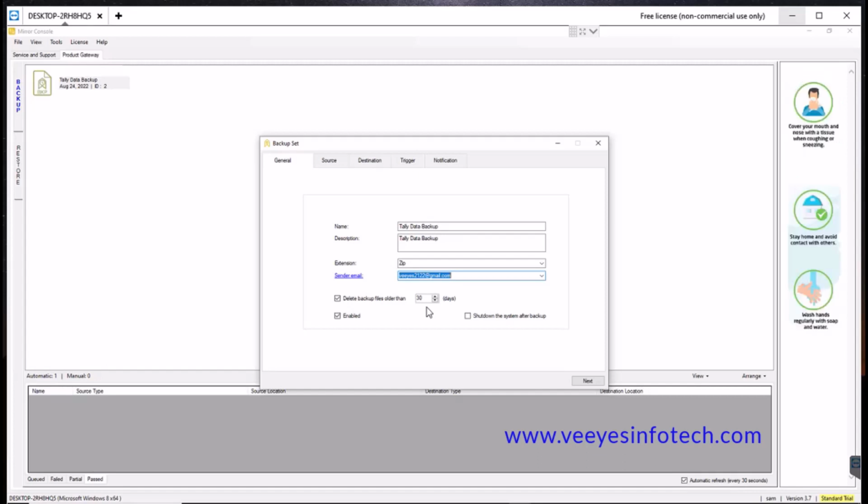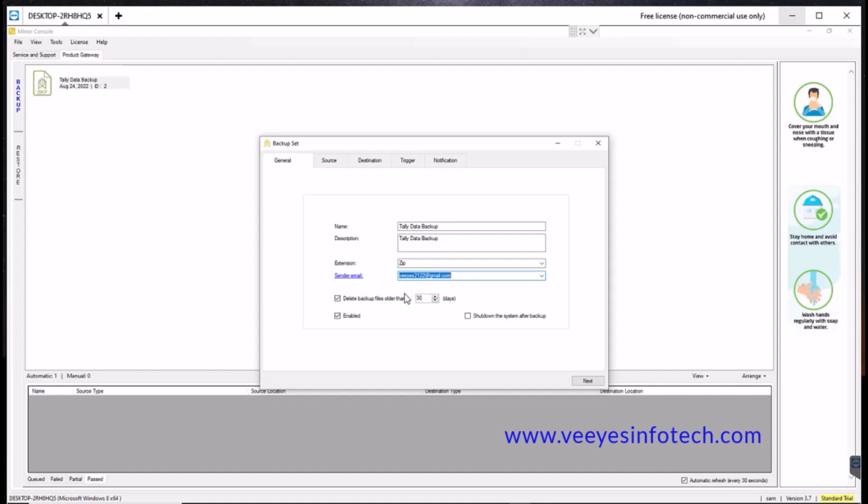For example, if you have 5 years of data, 5 years of data will be taken. If you have 1 year of data, the entire thing will be taken, not only today. So that's why you can set the backup days.